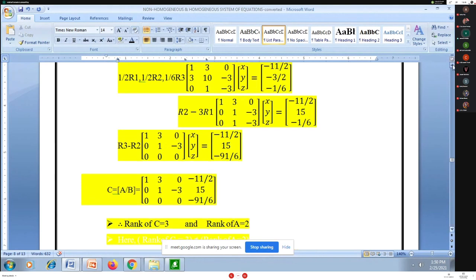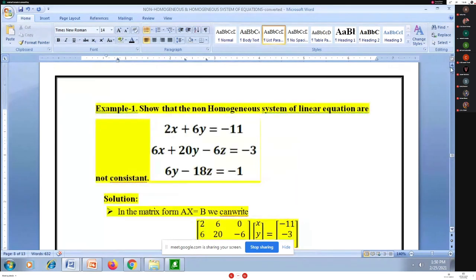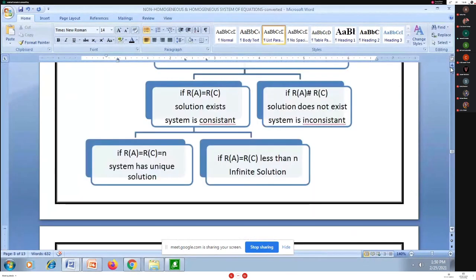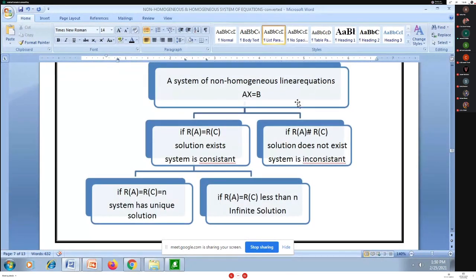Now I have to recall the chart. According to the chart, for a non-homogeneous system of equations, I look at rank of A and rank of C. If rank of A is not equal to rank of augmented matrix C, then I have to write that the solution does not exist because the system is inconsistent.